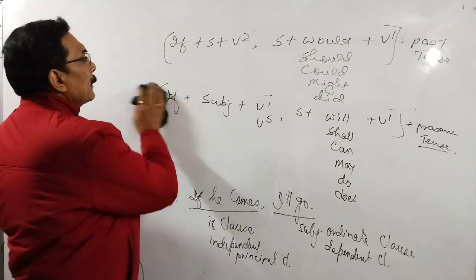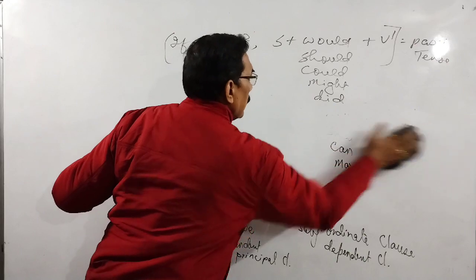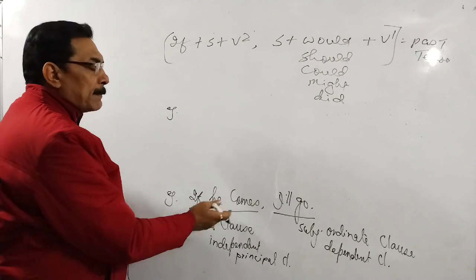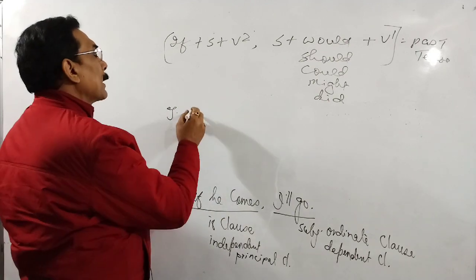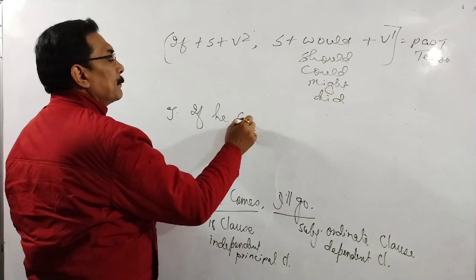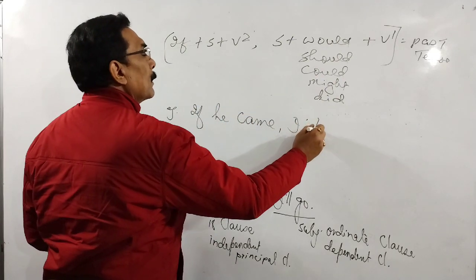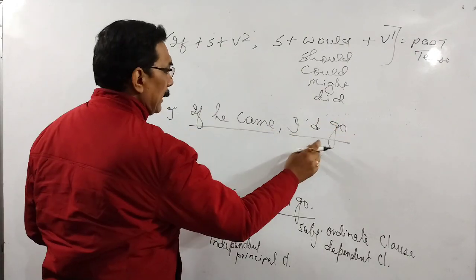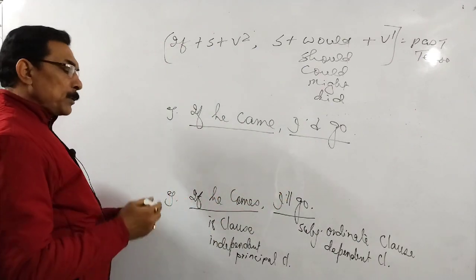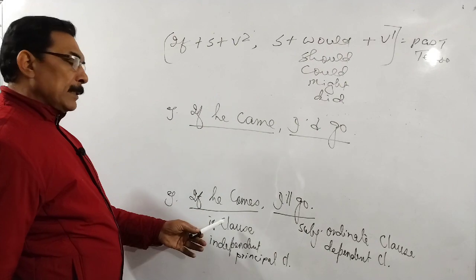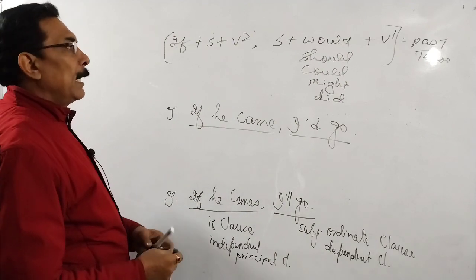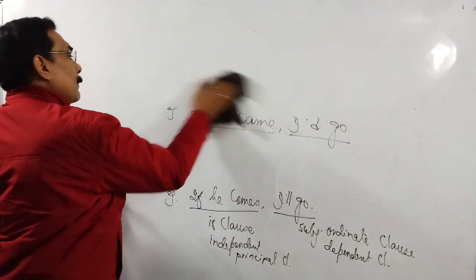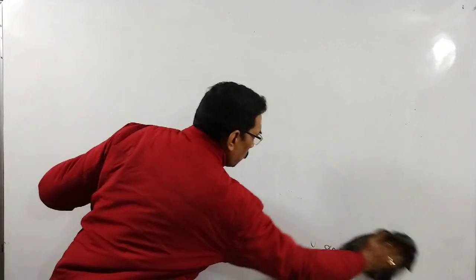Example I am writing as I have given in present. The same sentence. अगर वह आता तो मैं चला जाता. So if he came, I'd go. I'd go means I would go. So again this is if clause, I mean principal clause, and this is subordinate clause. Now the rules and regulations are coming. We have got ideas, the pattern, present and past, and now the rules as I have framed. Now coming with all the rules and regulations.